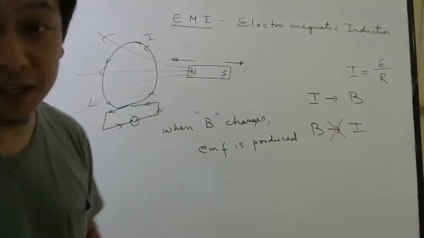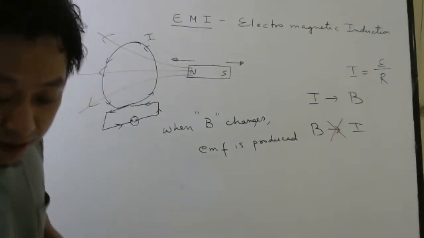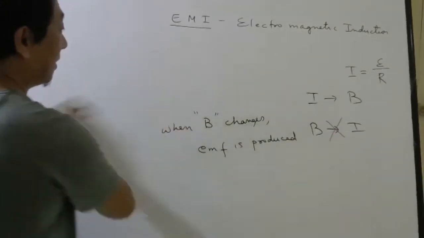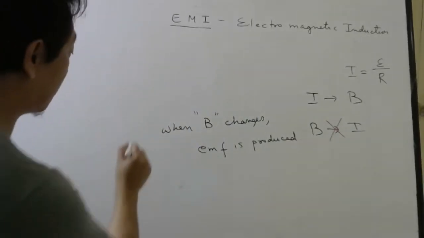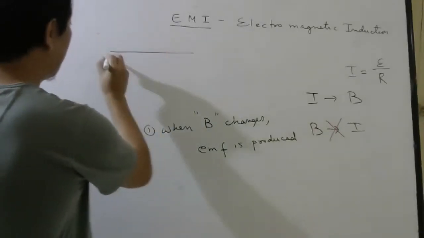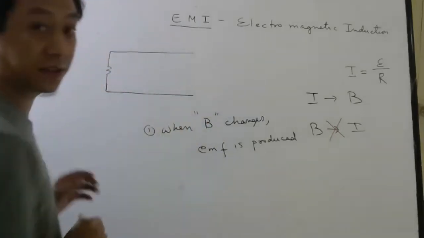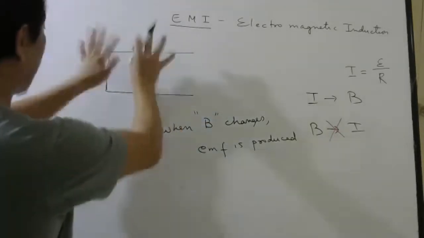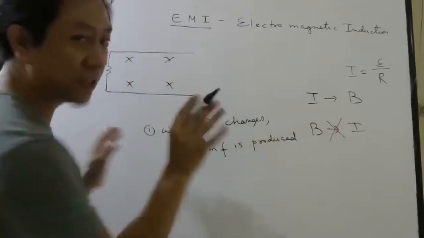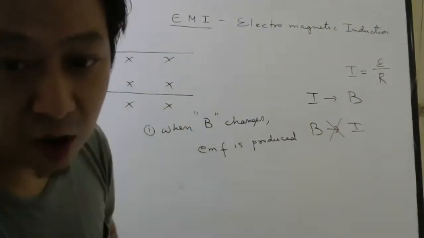So this is what he realized. Second thing he realized was, we still have 4 minutes. Second thing he realized, this is the first thing he realized. The second thing he realized is, if you take a circuit like this and you apply a constant magnetic field. Listen carefully. This is just introduction. From tomorrow we will start the specific laws.